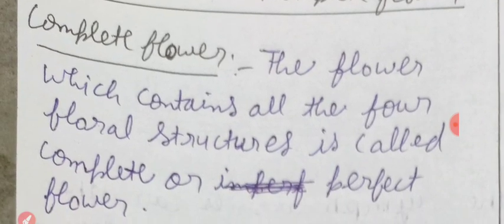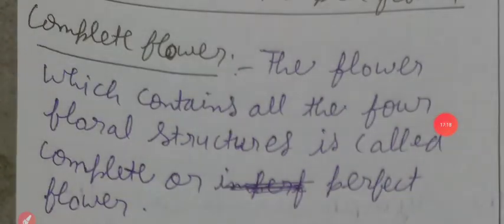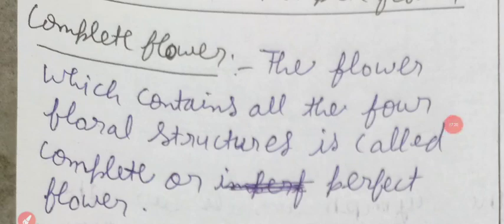The flower which contains all the 4 floral structures is called a complete or perfect flower. We have studied 4 floral structures. If a flower contains all the 4, it is a complete or perfect flower.